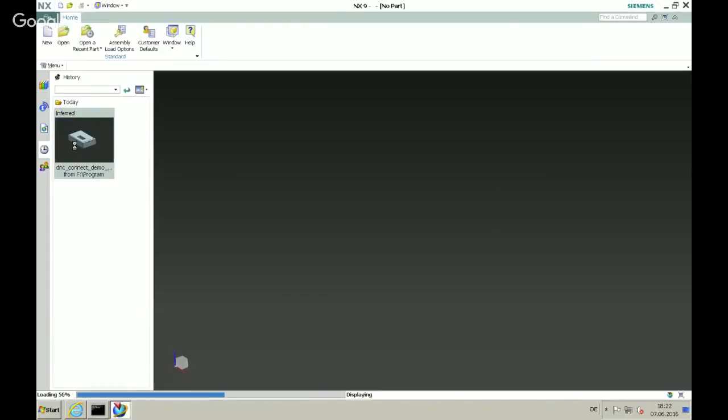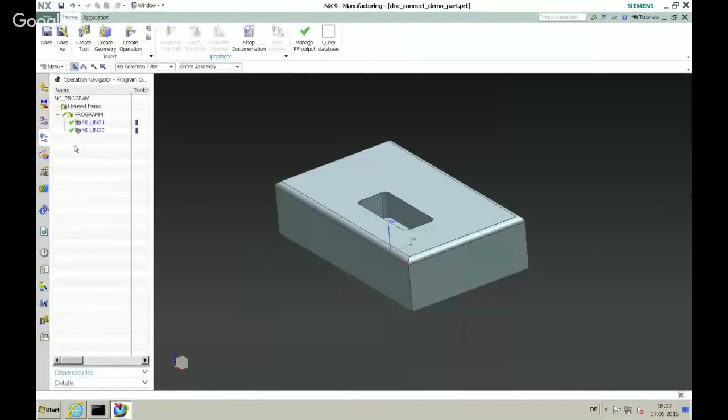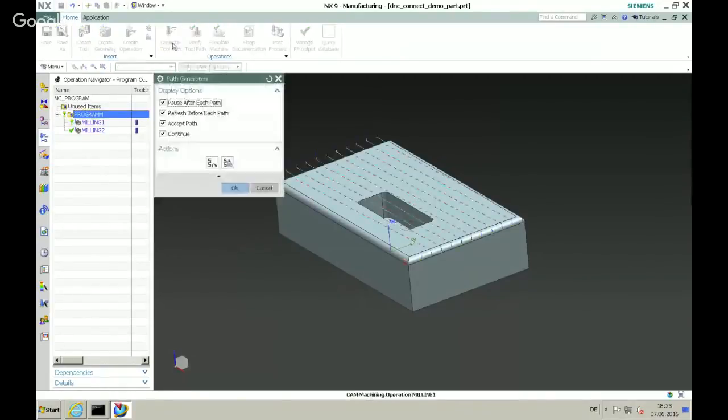Starting this, we have a program here. I want to create or revise this program, so I will generate a new toolpath. You get your data from a customer or from your engineers in the engineering department, and you get your part.